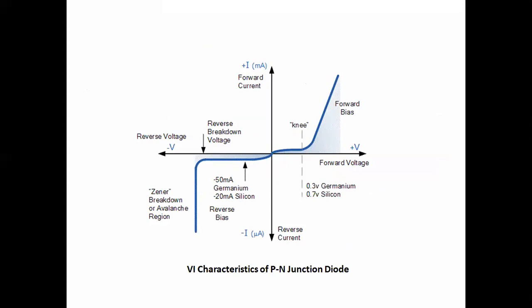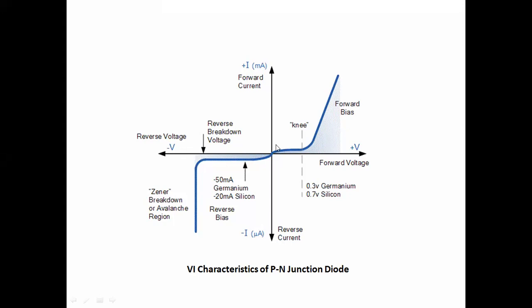Forward bias voltage. Then there is a small rise of the current in the positive side. Then you can increase the forward bias voltage. After reaching a certain value of the forward bias voltage, this particular current suddenly increases linearly, so that you can understand. After a certain voltage, the current suddenly rises.